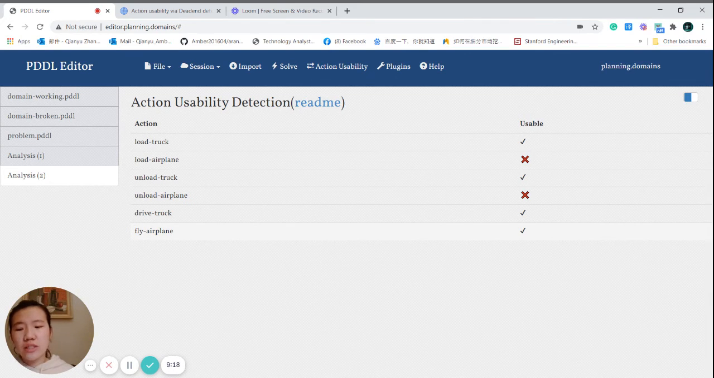The problem action is correctly identified, but note also that the unload airplane action is identified as unusable. This makes intuitive sense, as you are only able to unload an airplane if there's something already loaded. Since the initial state doesn't begin with any package loaded, the unload action becomes unusable as well.